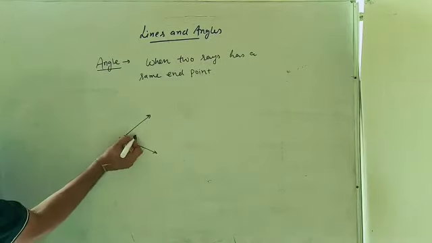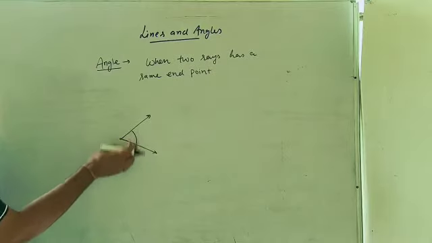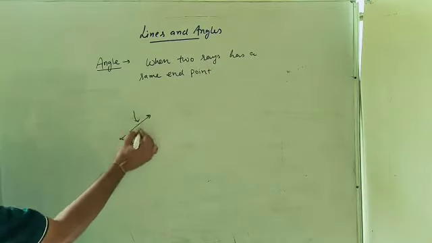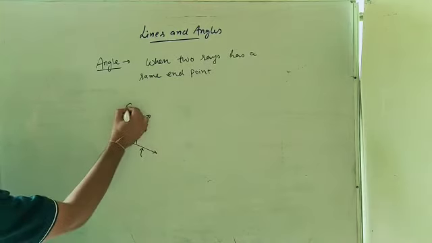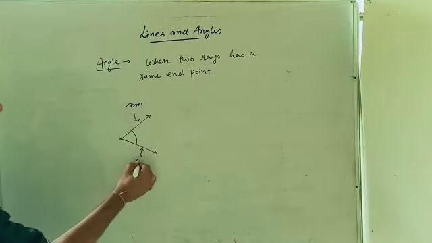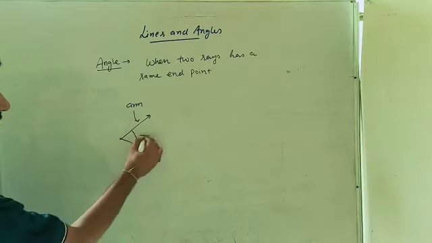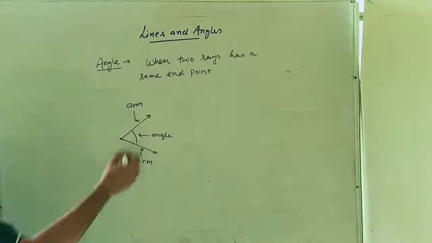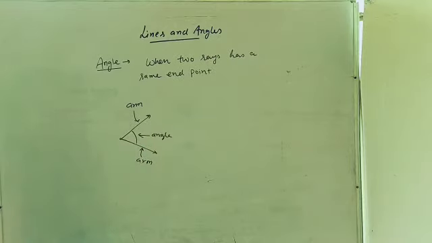Now this portion, this is the angle. These two are the arms of the angle. These rays are known as the arms of the angle.